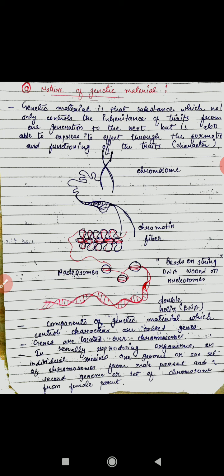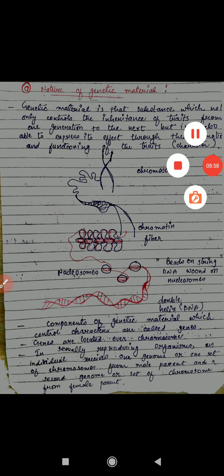We all know about sexual reproduction. One male gamete fuses with one female egg and becomes a zygote, and the zygote develops to form a child or newborn baby. So the new offspring gets chromosomes from both parents, the female parent and the male parent. So it can be a combination of both.